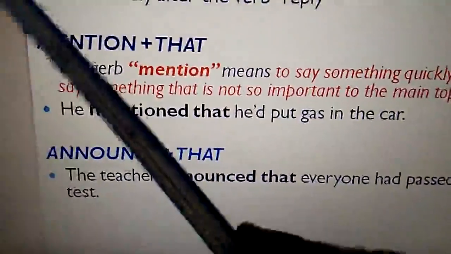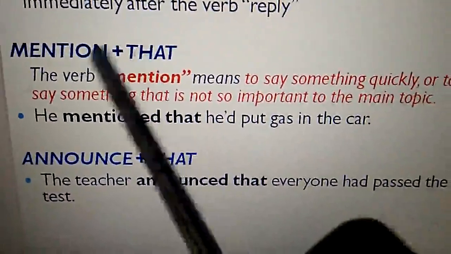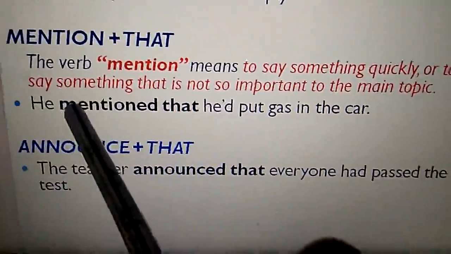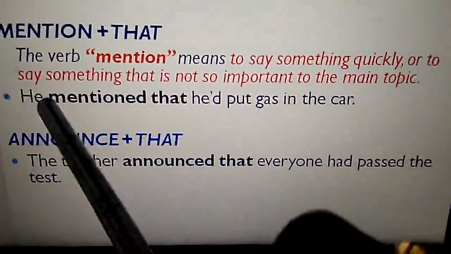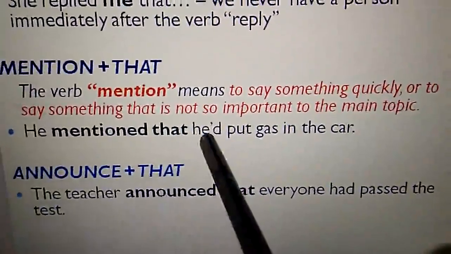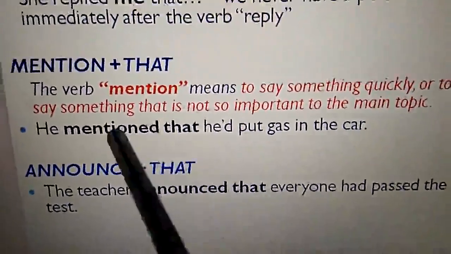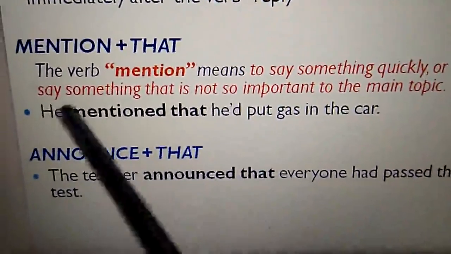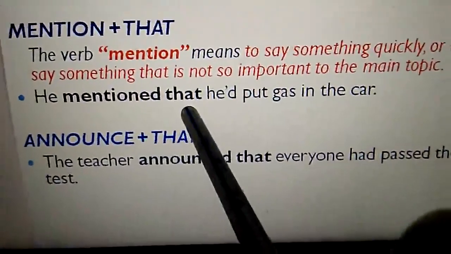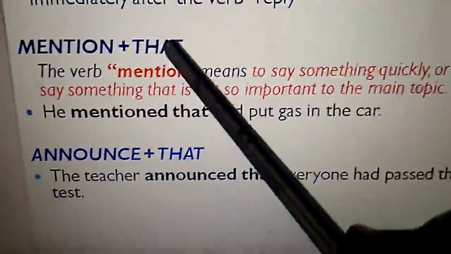And see the next verb, mention. For this also we use the same pattern, mention plus that. The verb mention means to say something quickly, or to say something that is not so important to the main topic. He mentioned that he had put gas in the car. Here mentioned is used as a reporting verb, and immediately after mention, that is followed. So whenever you get mention as a reporting verb, the word that has to follow.